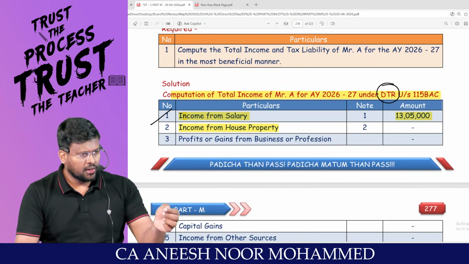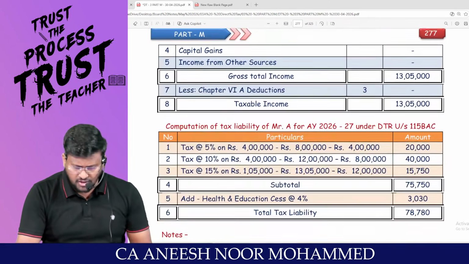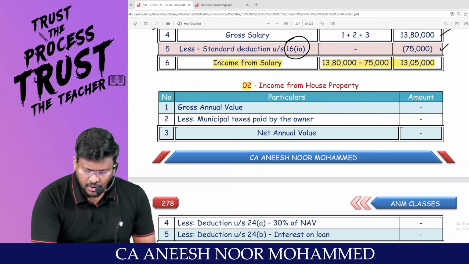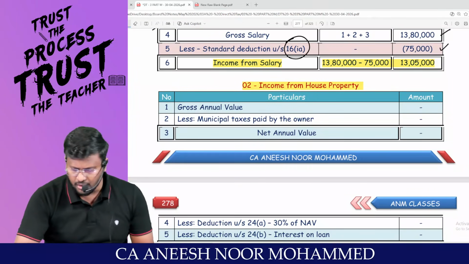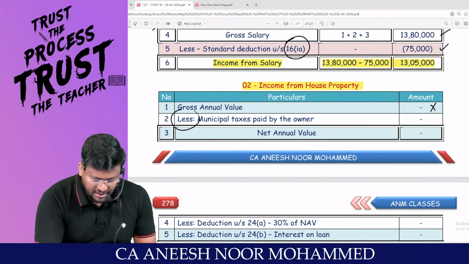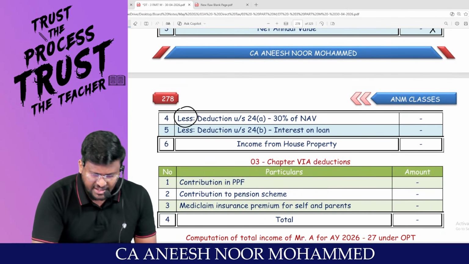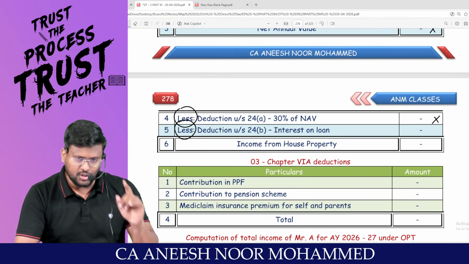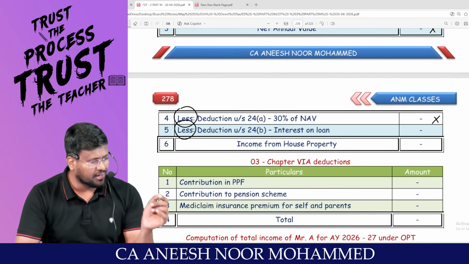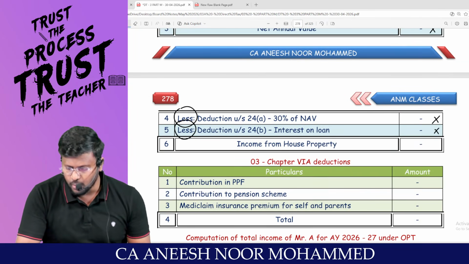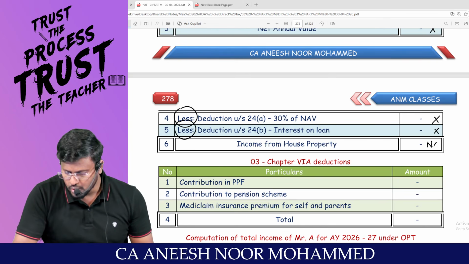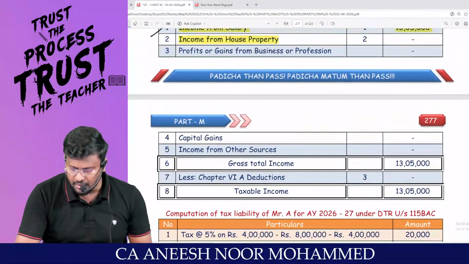Under the default tax regime, there is no concept of self-occupied property at all. For a self-occupied property, generally GAV will be nil. Less: municipal taxes cannot be claimed as deduction. NAV will be nil. Less deduction under 24A, nothing. Less deduction under 24B, actually you have paid interest, but under the default tax regime you are not entitled to claim deduction. So not applicable. Nil will be the income from house property.